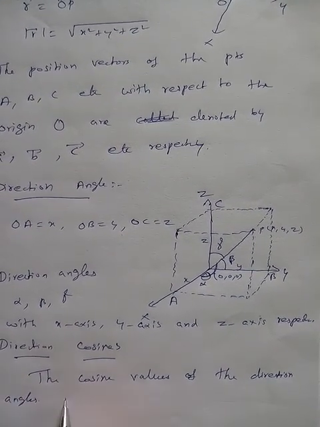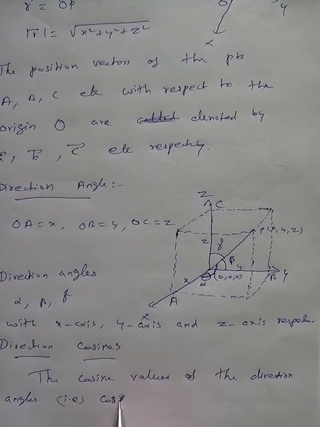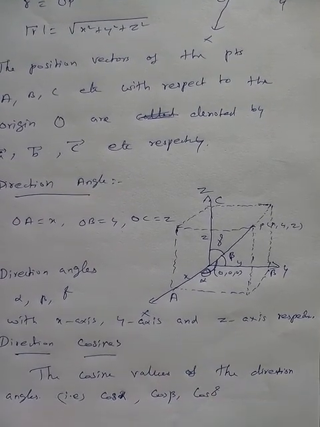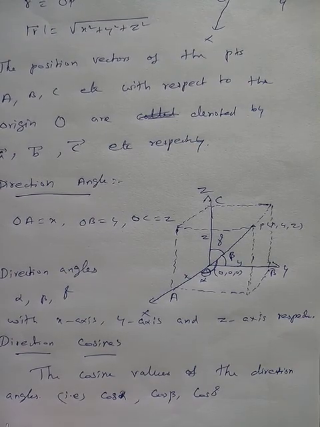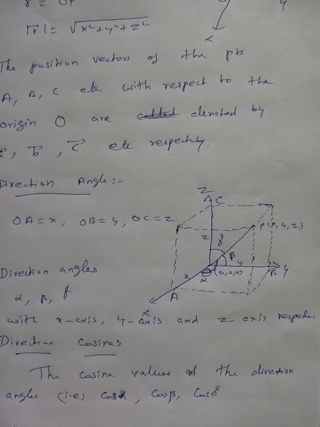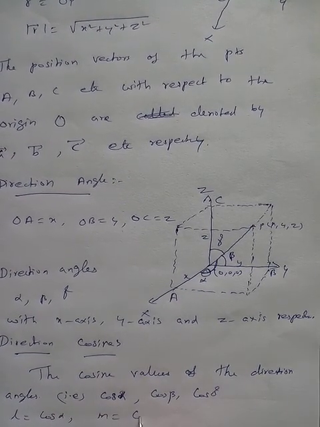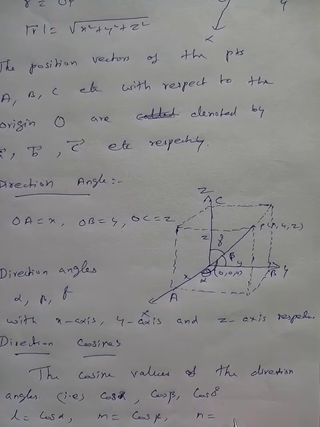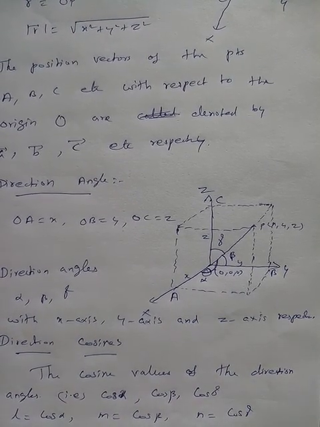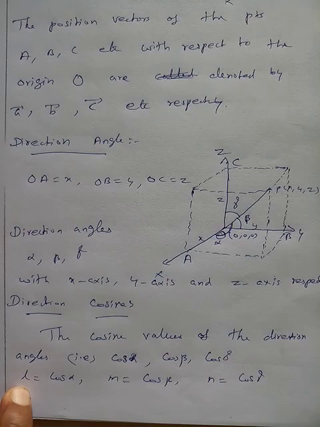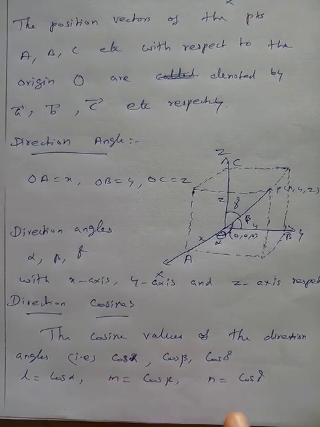That is, cos alpha, cos beta, cos gamma, denoted as l is equal to cos alpha, m is equal to cos beta, n is equal to cos gamma. Generally these cosines of the angles are denoted as the direction cosines l, m, n: cos alpha, cos beta, cos gamma. Next one, direction ratios.